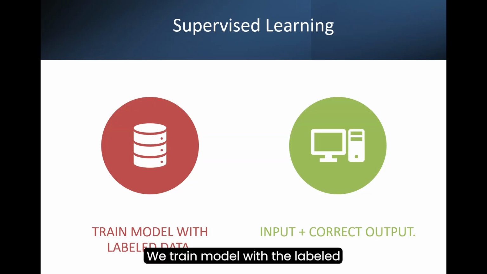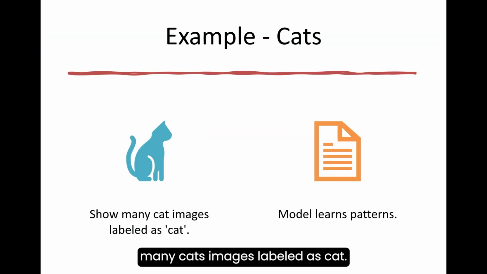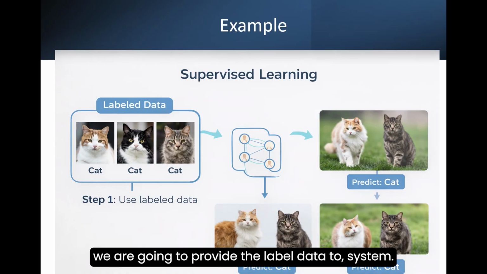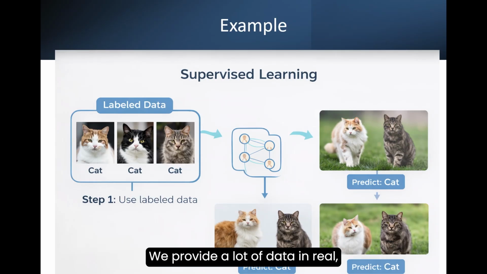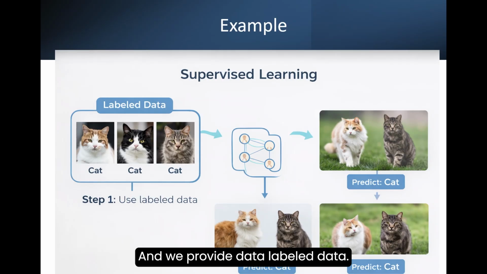We train the model with labeled data, an input and the correct output. We show the system many cat images labeled as cat, and the model learns patterns. We are going to provide the labeled data to the system, like cat, as we are providing three different cats. Not only three different cats, we provide a lot of data in real-world model training. We provide a lot of images of cats, dogs, and different animals and different objects, and we provide labeled data. So the model studies these examples and learns patterns.